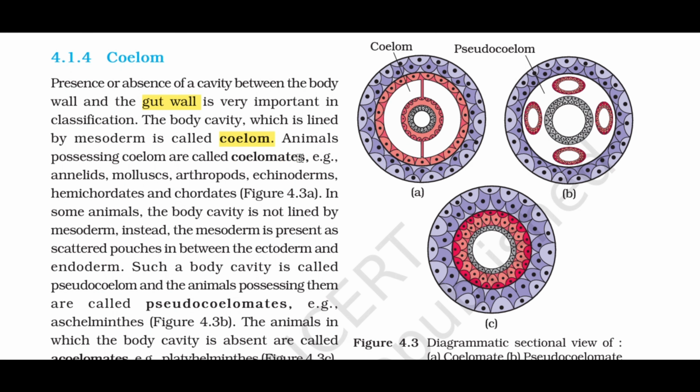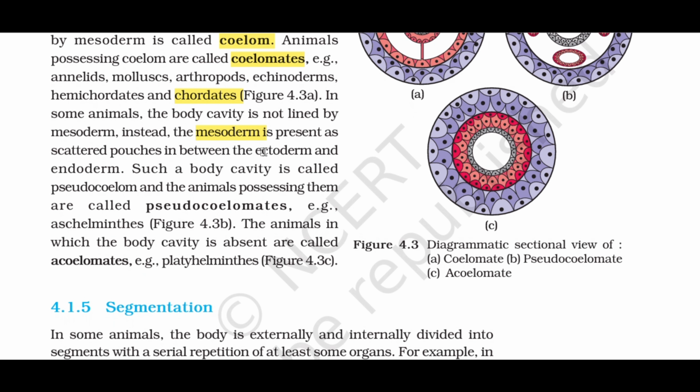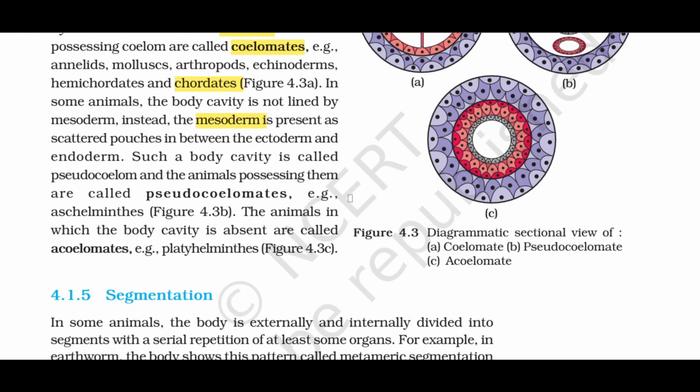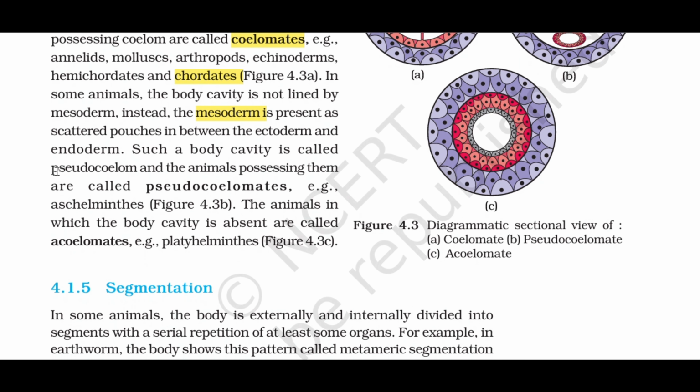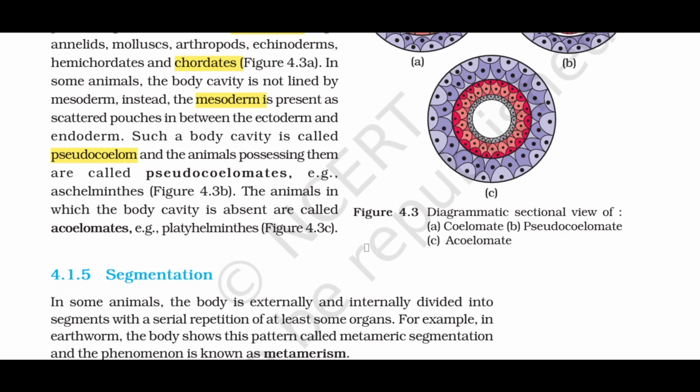In some animals, the body cavity is not lined by mesoderm, instead, the mesoderm is present as scattered pouches in between the ectoderm and endoderm. Such a body cavity is called pseudocoelom, and the animals possessing them are called pseudocoelomates, example aschelminthes, figure 4.3b. The animals in which the body cavity is absent are called acoelomates, example platyhelminthes, figure 4.3c.